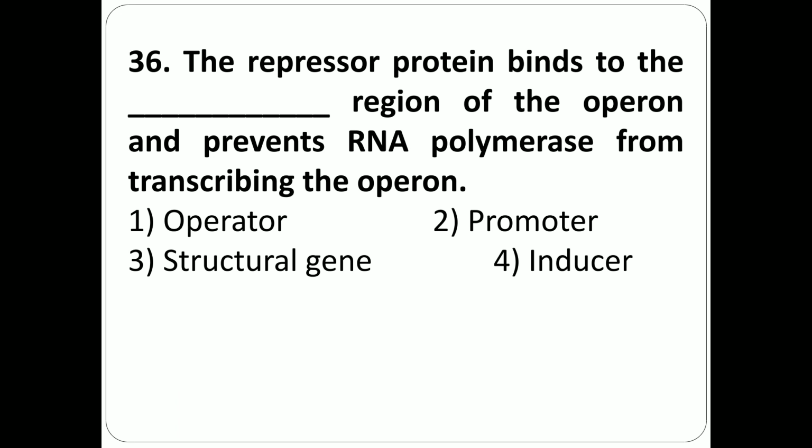Question number 36. The repressor protein binds to the dash region of the operon and prevents RNA polymerase from transcribing the operon. First option operator, second option promoter, third option structural gene, fourth option inducer. The correct answer is the first option, operator.